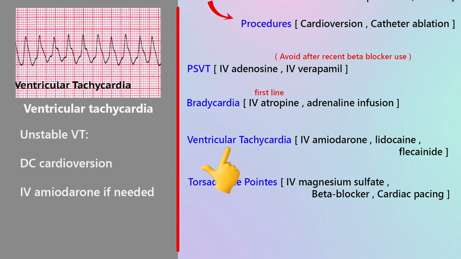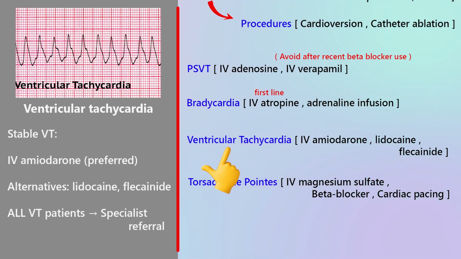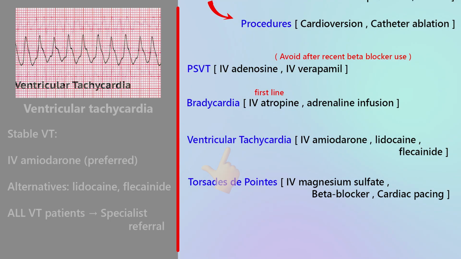Unstable VT. If the patient is unstable, hypotension, chest pain, heart failure, altered consciousness, then immediate DC cardioversion. If needed, IV amiodarone can be given. Stable VT. If the patient is stable, IV amiodarone is preferred. Alternatives include lidocaine, flecainide. But remember this clearly: all patients with VT require specialist referral.